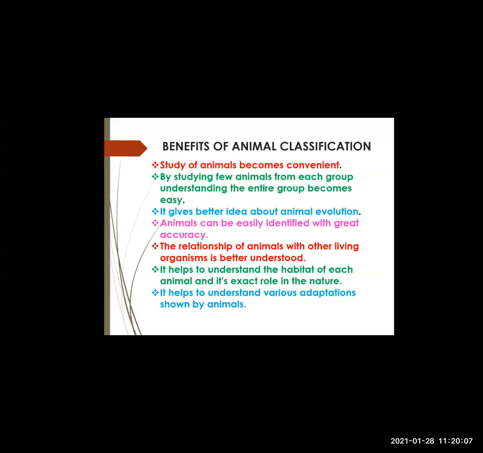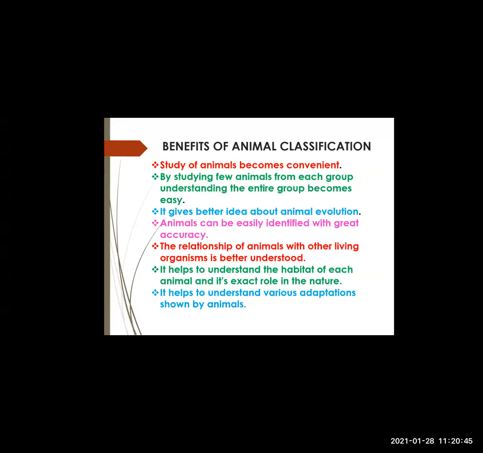Now, in our environment, all living organisms, whether plants or animals, are dependent on each other, isn't it? You have studied about food chain and food web. So the relationship of animals with other ones can be better understood with the help of animal classification. Even animal classification helps us to understand the habitat of each animal and its exact role. See, what is habitat? The surroundings where they are found.